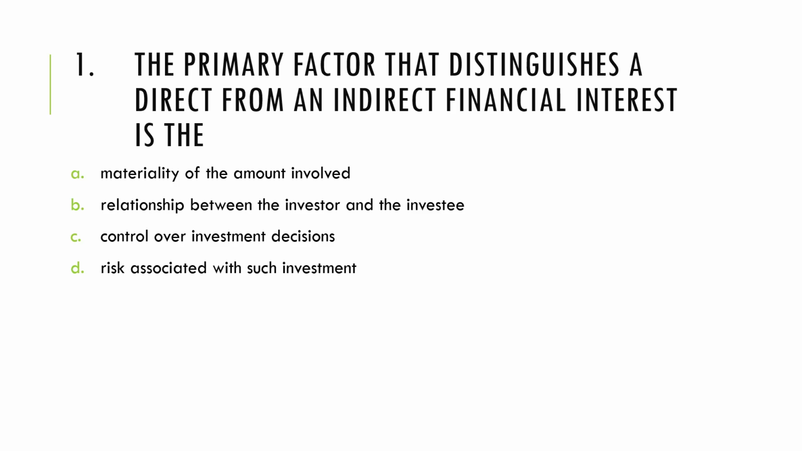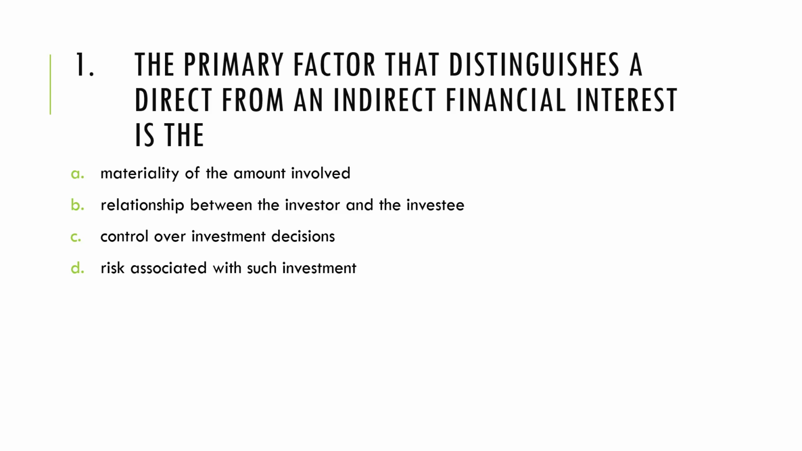What is the primary factor that distinguishes a direct from an indirect financial interest? Now, we do get to remember in this case that the presence of financial interests could actually lead to a self-interest threat for the professional accountant. As such, we need to determine if the financial interest is direct or indirect, as this will have a different implication on our evaluation of the threat.